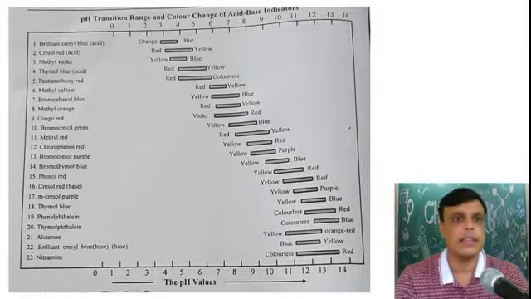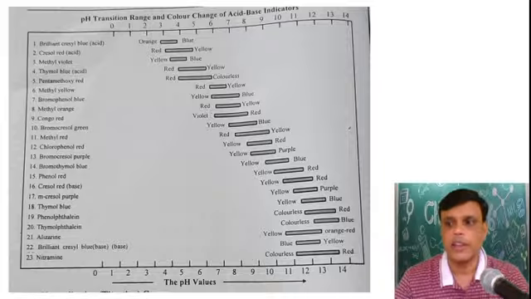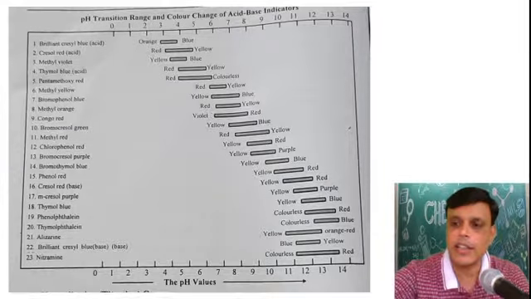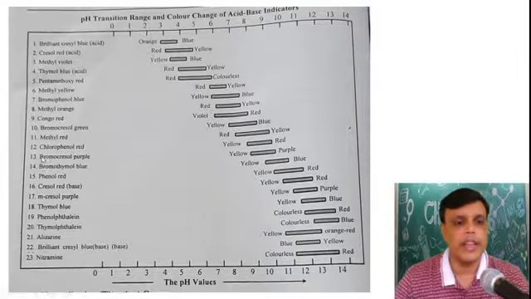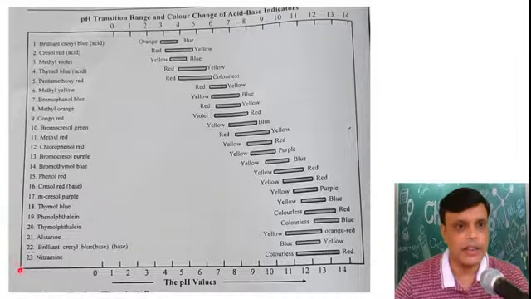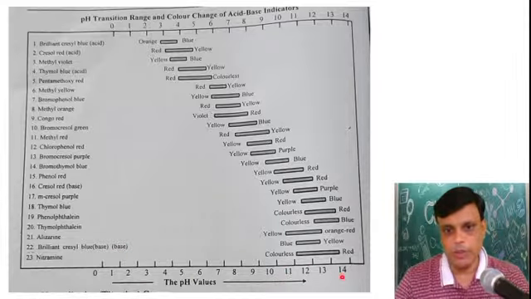Then see in this column, some indicators are given, and here the values of pH are given. These values are called the range of that particular indicator.